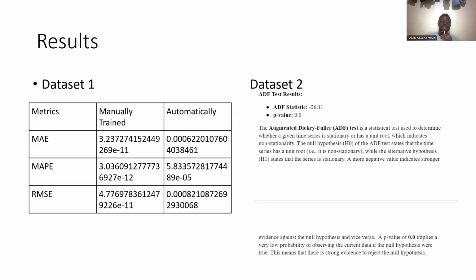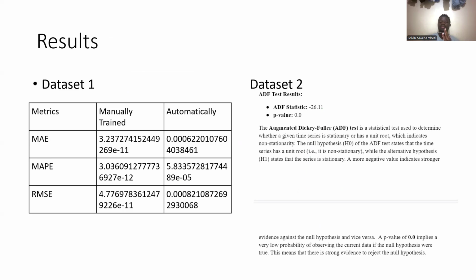So the results, these are the results. We used two data sets. My fellow colleague will explain about the first data set. Let me explain about the second, because I worked most especially with the second data set. So I used the ADF metrics, the Augmented Dickey-Fuller. It's a statistical test used to determine whether a given time series is stationary or has a unit root.